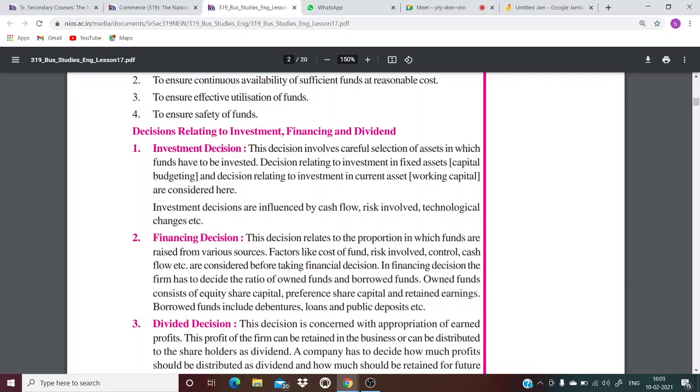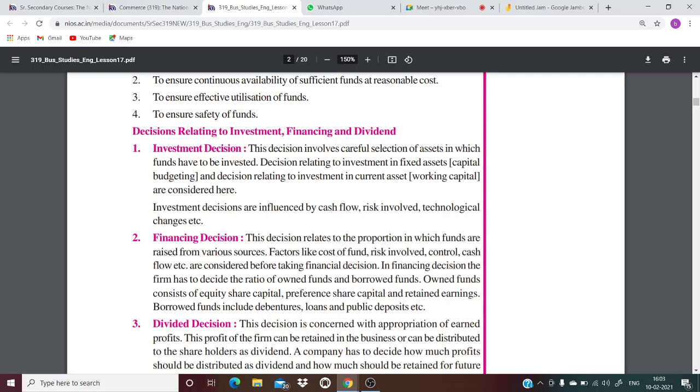In financing decision, the firm has to decide the ratio of owned funds and borrowed funds. Owned funds are equity share capital, preference share capital, and retained earnings. And borrowed funds are debentures, loans, and public deposits. Why? Because you have borrowed it, right?